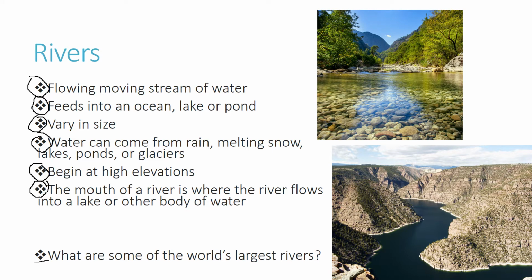A few that are classified as the largest rivers is the Nile River. It's the longest river in the world. The river runs 4,132 miles from Egypt to Tanzania in Africa. Another river that is really large is the Amazon River. It is the longest river in South America. This river flows over 4,000 miles from Brazil to Peru.